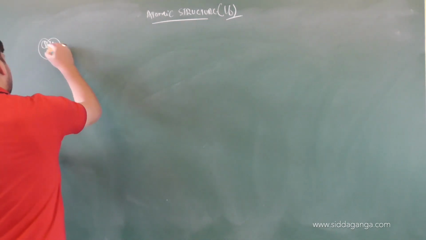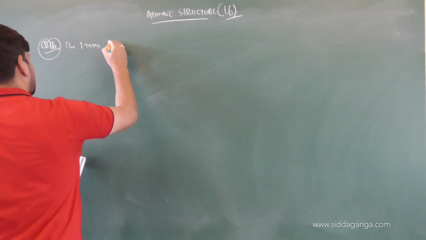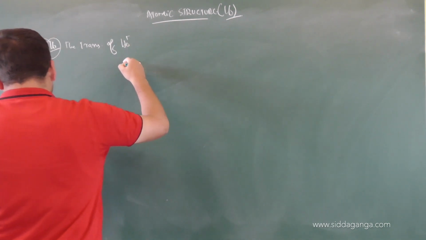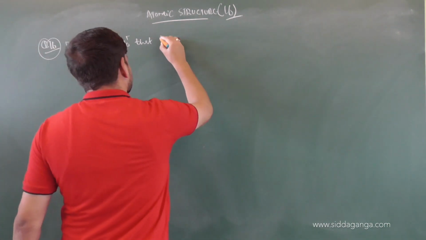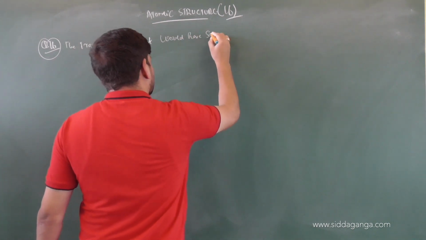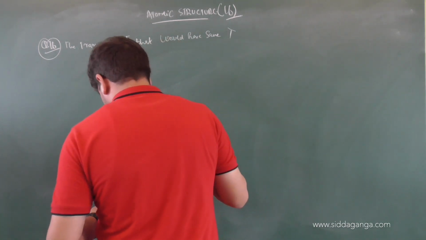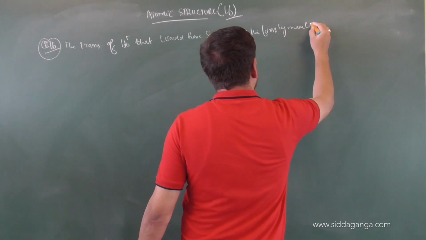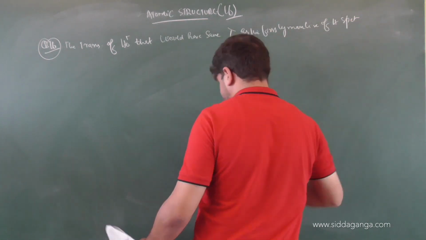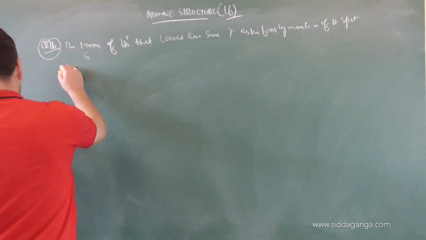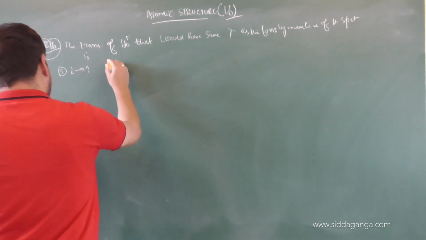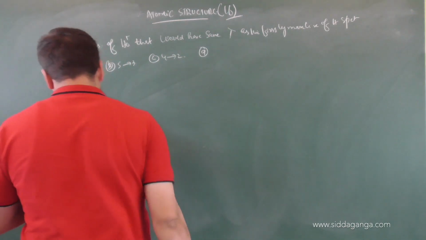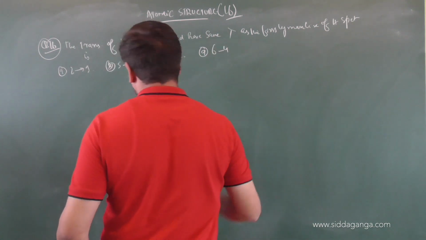The transition of helium ion that would have the same wavelength as the first Lyman line of hydrogen spectrum is: option A is 2 to 1, option B is 5 to 3, option C is 4 to 2, and option D is 6 to 4.